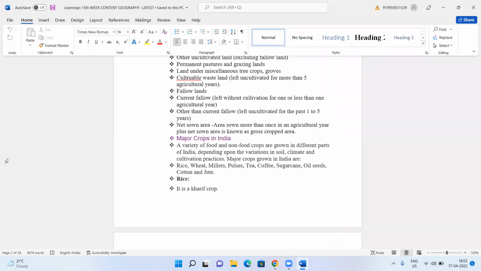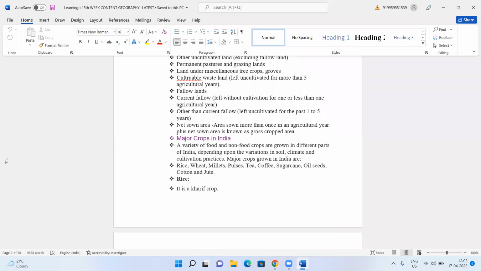So, what are the major crops of our country is that a variety of food and non-food crops are grown in different parts of India, depending upon the variations in soil. Just now I told you we have different types of soil, different climatic conditions, and also cultivation practices. So, what are the major crops in India? Rice, wheat, millets, pulses, tea, coffee, sugarcane, oil seeds, and cotton. These are considered to be the main crops which are grown in our country.